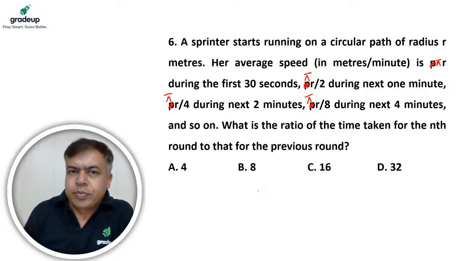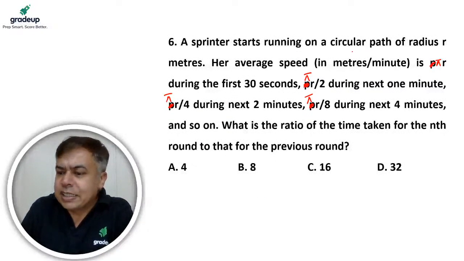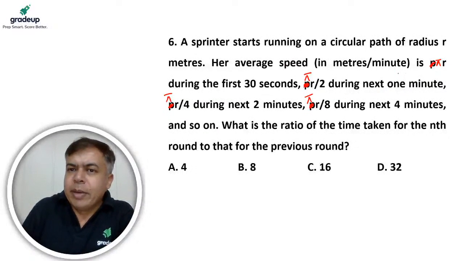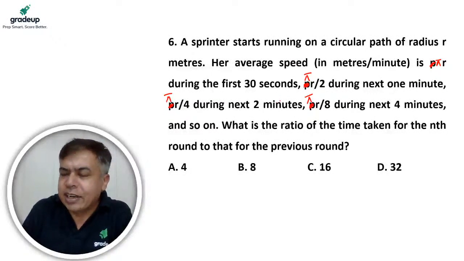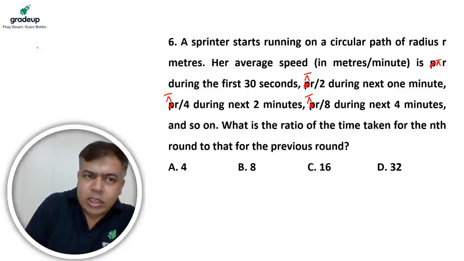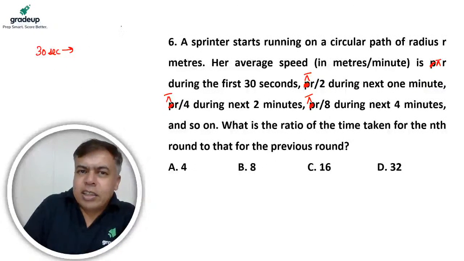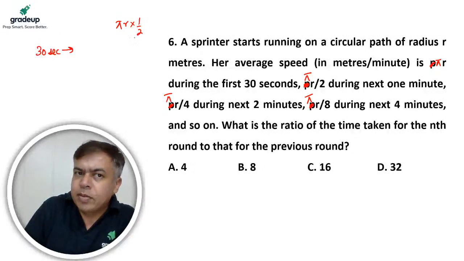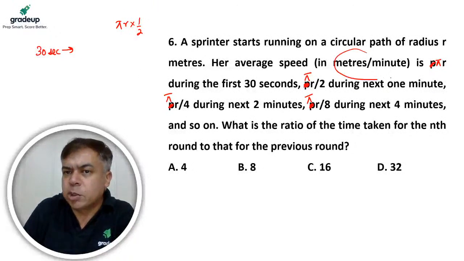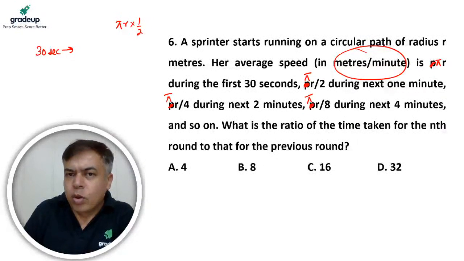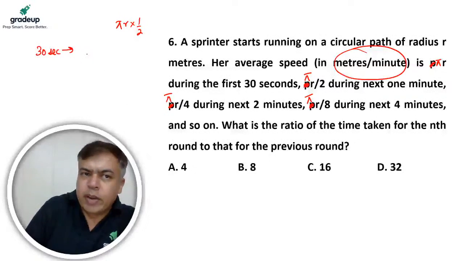A sprinter starts running on a circular path of radius r meter. Her average speed in meter per minute is pi r during the first 30 seconds. Now see, first 30 seconds, what is the distance traveled? The speed was pi r and it traveled for 30 seconds, so pi r into 1 by 2 minute. Because average speed is in meters per minute, it will cover pi r by 2.